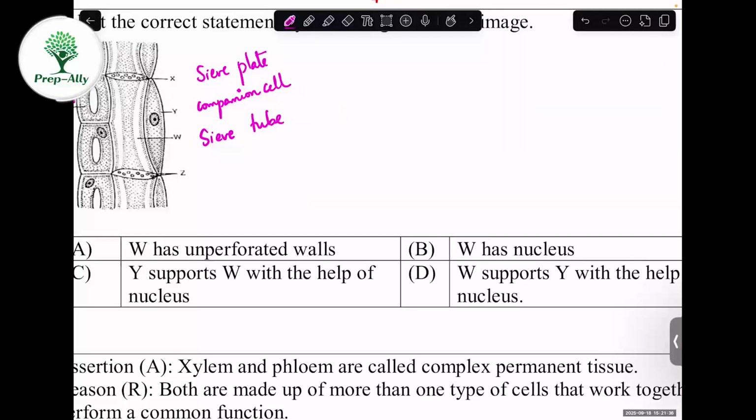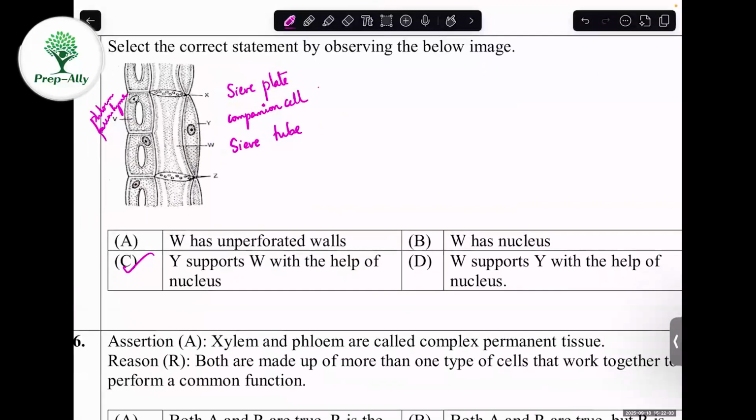Actually, who supports who? Companion cell supports sieve tube with the help of nucleus, right? Companion cell is Y, sieve tube is W. Y supports W with the help of nucleus. Got it? So the correct option will be C.